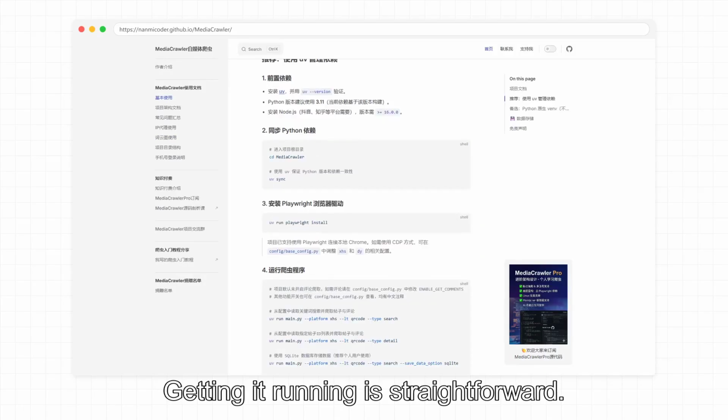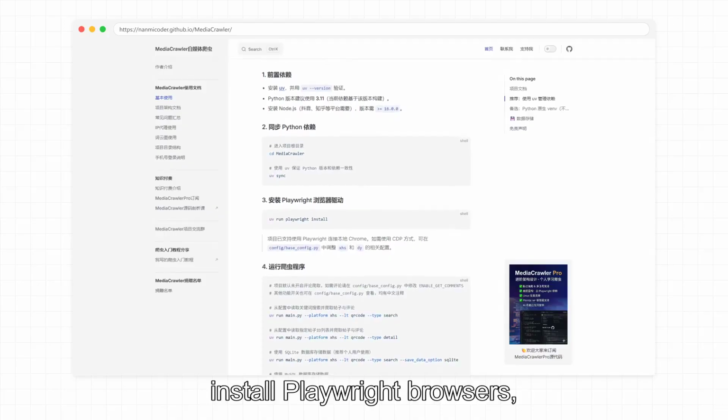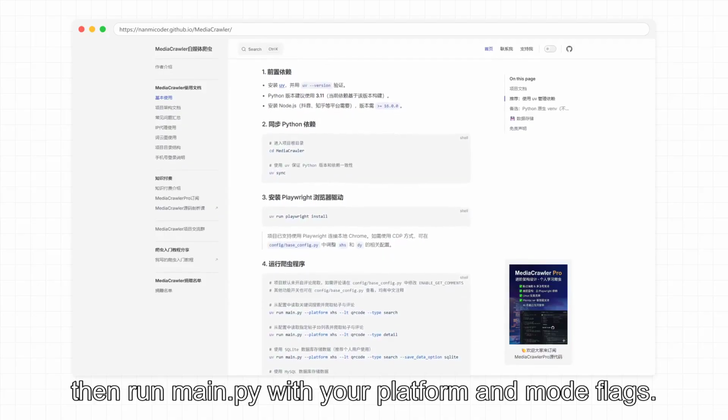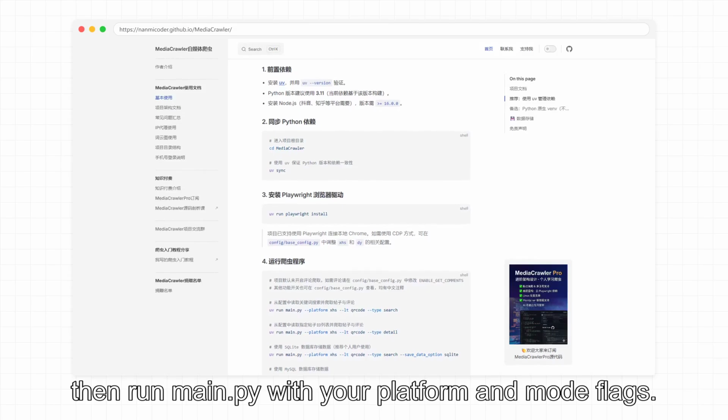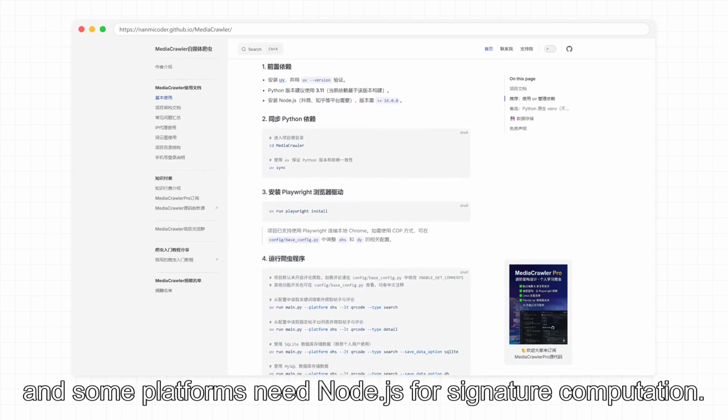Getting it running is straightforward. Use UV to sync dependencies, install Playwright browsers, then run main.py with your platform and mode flags. Python 3.11 is recommended, and some platforms need Node.js for signature computation.